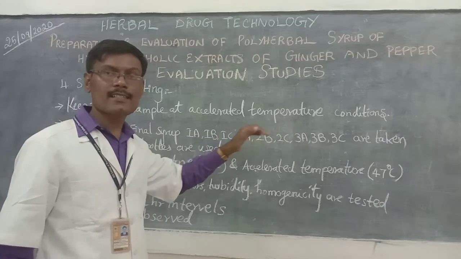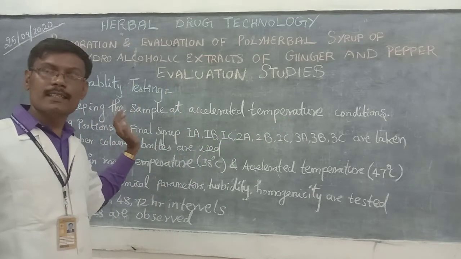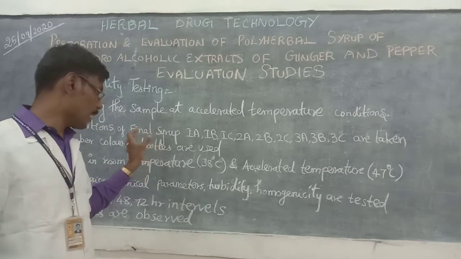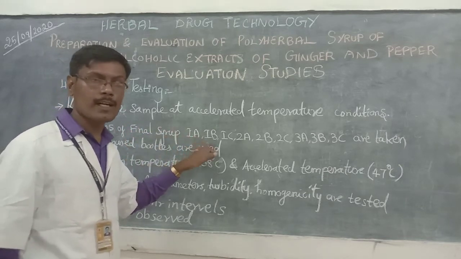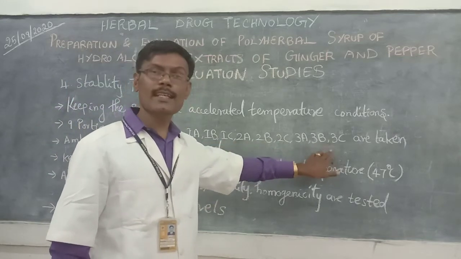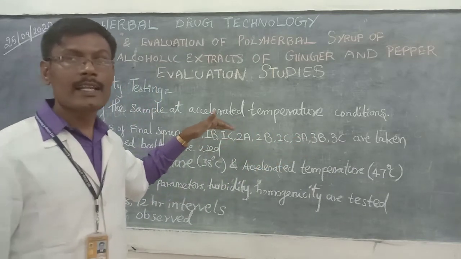Then after that, the syrup preparation is categorized into 9 portions: 1A, 1B, 1C, 2A, 2B, 2C, 3A, 3B, 3C. Likewise, the 9 portions are divided.